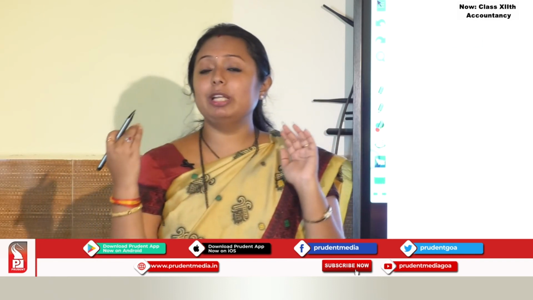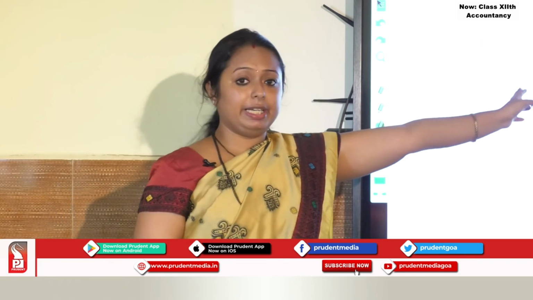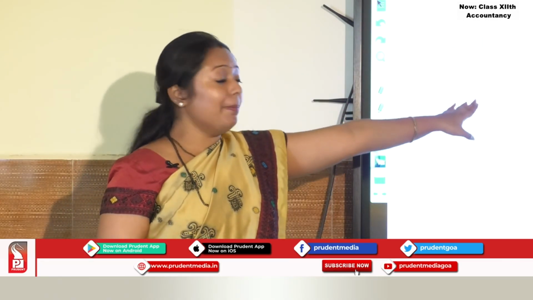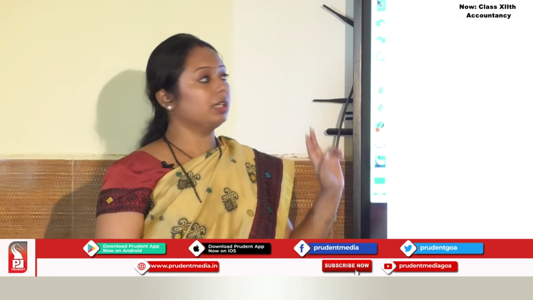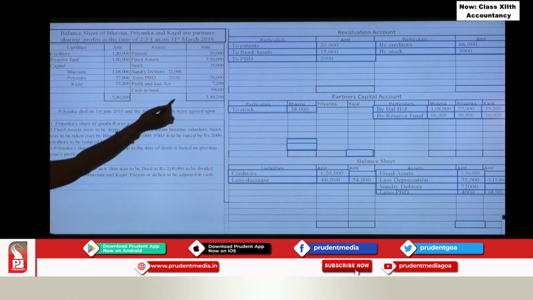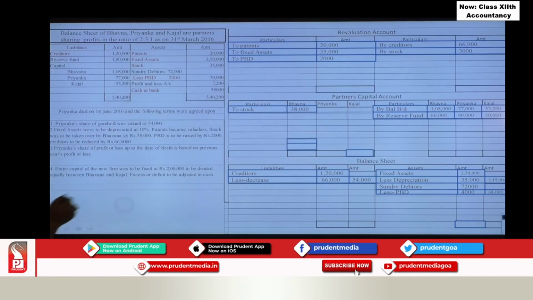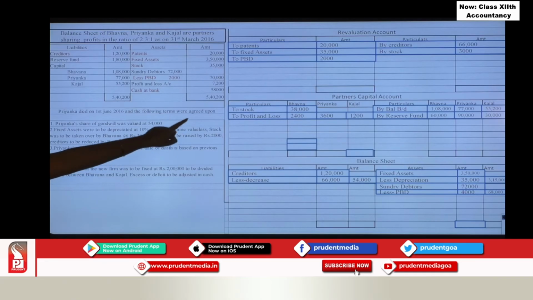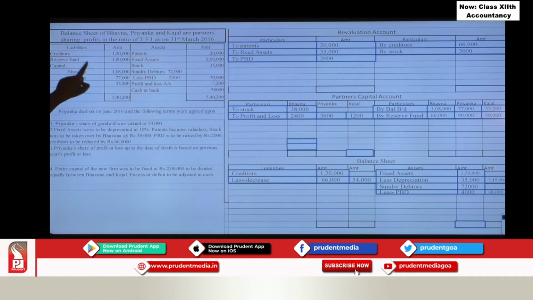So when you have accumulated losses, what do you all do? You distribute among the partners. It is shown on the debit side of the partners' capital account. It is distributed in the old ratio. So how much is the amount? 7,200. Accumulated losses are shown on the debit side. So 2,400, 3,600 and 1,200, in which ratio? 2:3:1.